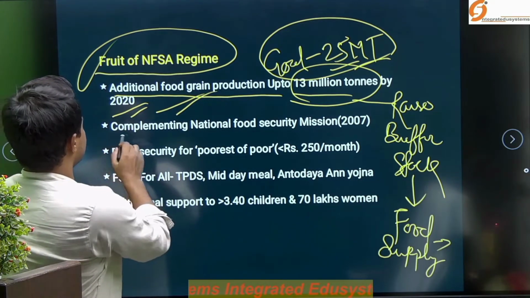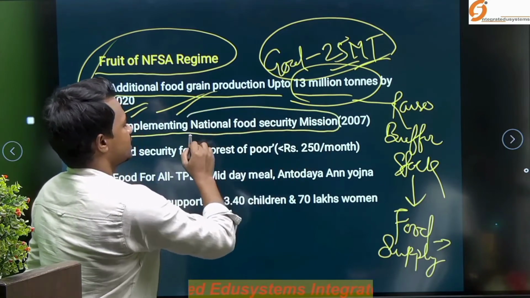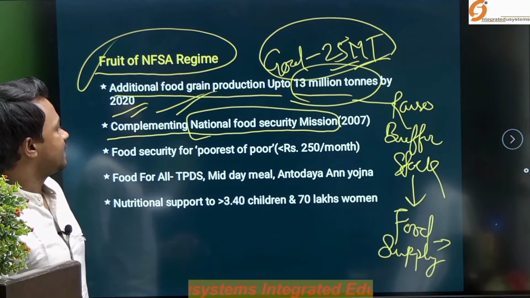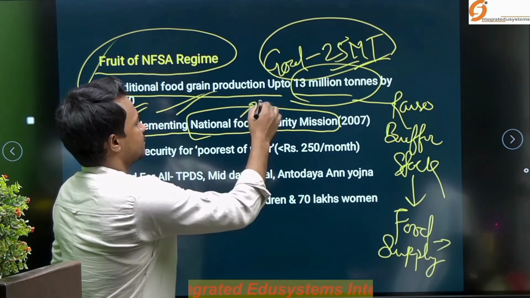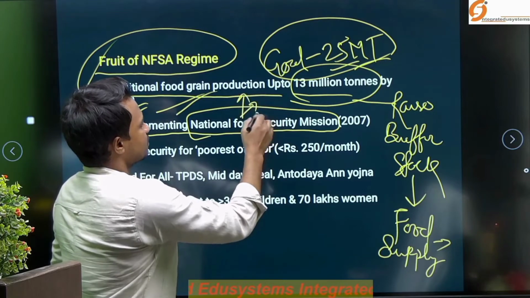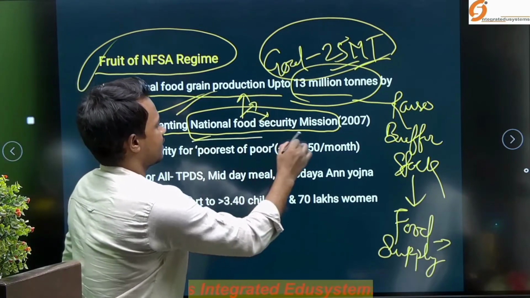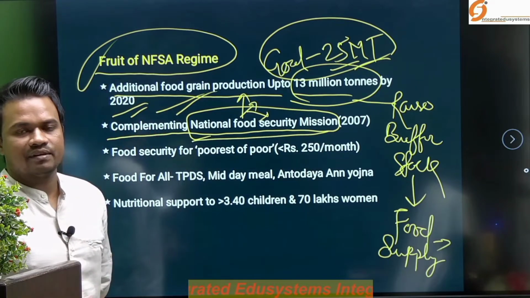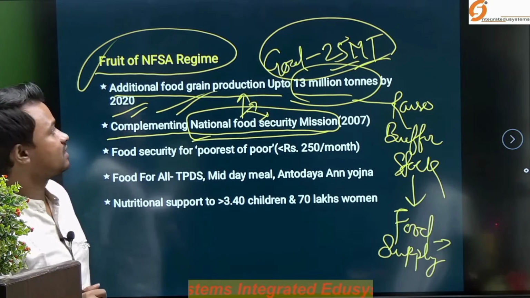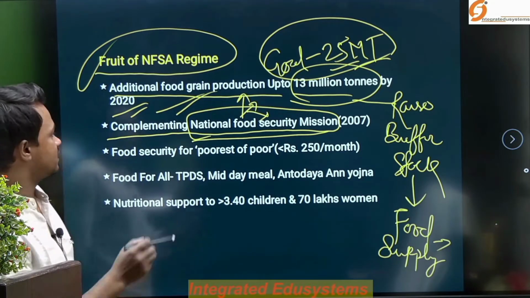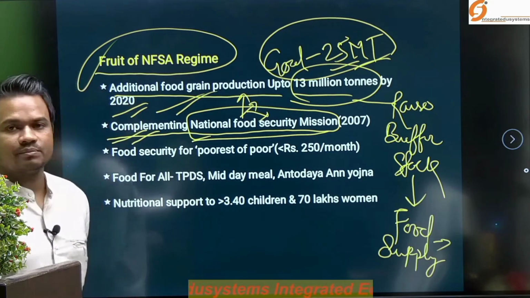The second important thing is complementing the National Food Security Mission, which was earlier envisioned in the year 2007. According to that mission, raising production as well as providing food security was the mission, but that was just a sort of a scheme by the government of India, but later on that became a legal status through the National Food Security Act. So, this is how the National Food Security Act is complementing the National Food Security Mission.